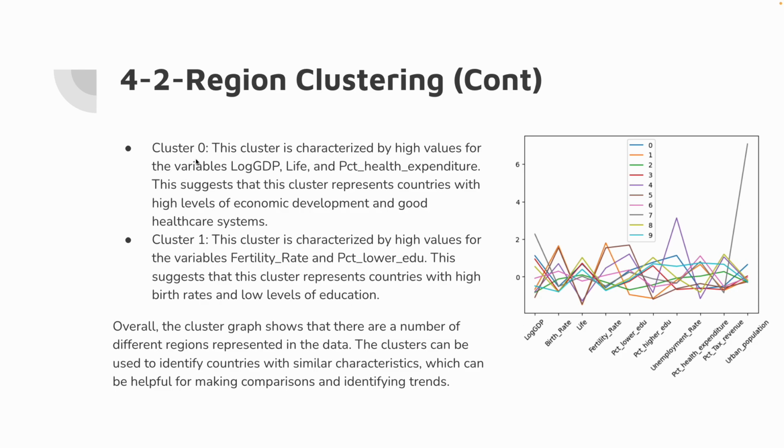So for example, cluster 0 is characterized by high values for variables log GDP, life expectancy, and percentage health expenditure. This suggests that the cluster represents countries with a high level of economic development and good healthcare system. So they're good. Cluster 1 is characterized by high values for fertility rate and percentage low education. This suggests that the cluster represents countries with high birth rate and low level of education. They have more people but low education.